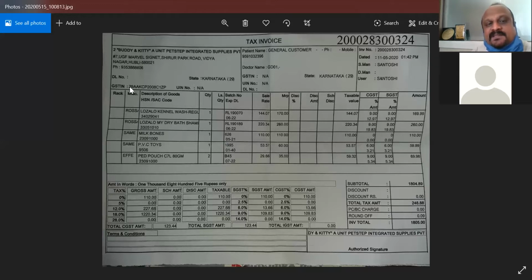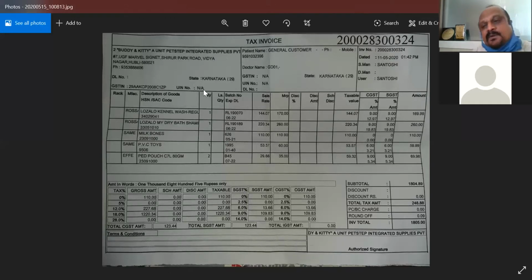First two digits are for the state representation. The next 10 digits are for the PAN card number. The 13th digit, here 1, is for when the same establishment wants multiple registrations of GST. This 1 represents the first registration.